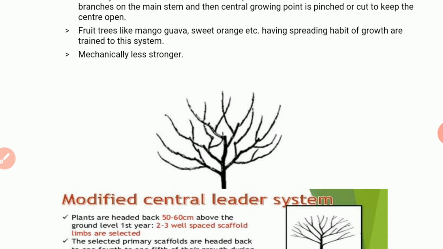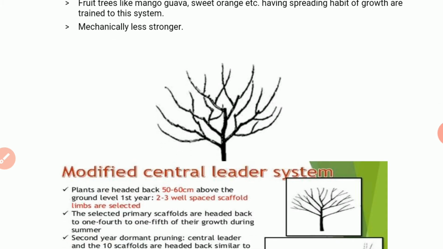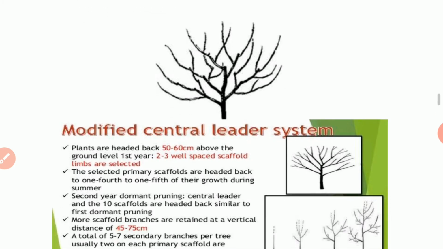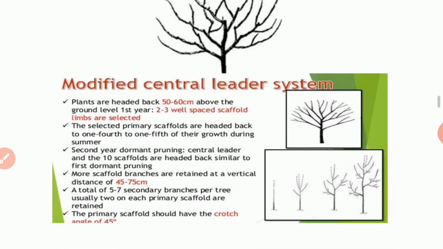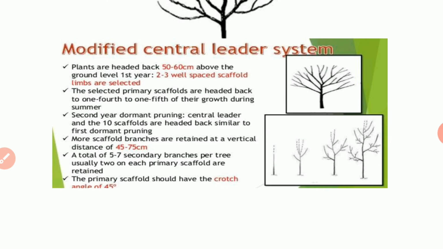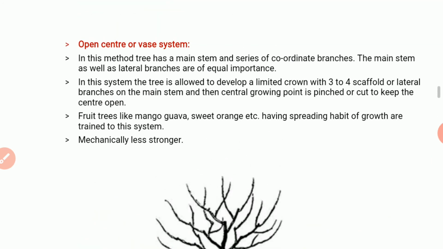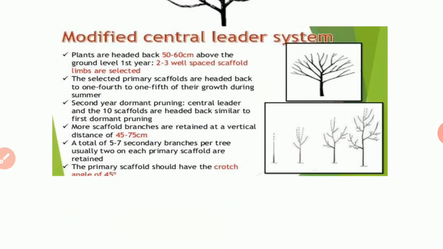These plants are mechanically less strong because all the central and lateral branches are allowed to grow, so these branches are mechanically less strong. So let's see the third type of system of training, that is the modified central leader system. This system is intermediate between the central leader system and the open central leader system. So this is a combination of both the above systems.